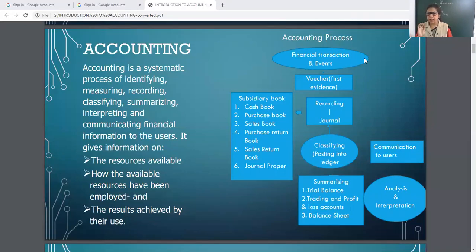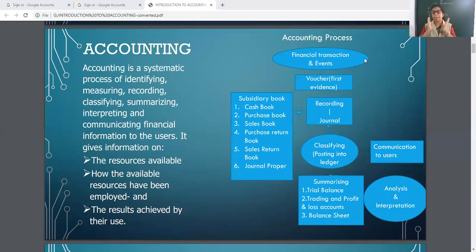What are the characteristics? Reliable, means all the events should be reliable. Relevant, all the transactions and events should be relevant to that organization. Understandable, clearly mentioned, and comparable. At the end, you will see how these accounts may be comparable.